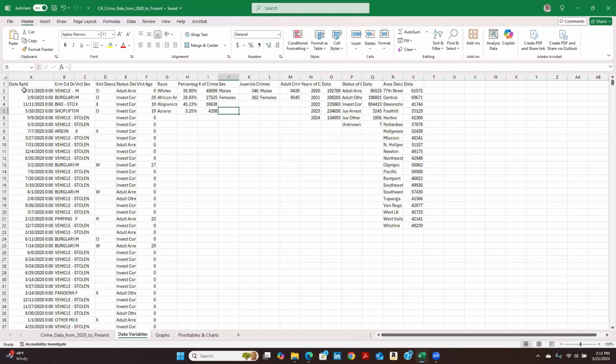I'll show you all the key variables that I selected. So we have state reported, criminal code description, victim sex, victim descent, status description, victim age, and race. So a total of 6 variables. And this is just all the data. As you can see, there's quite a lot of numbers here.